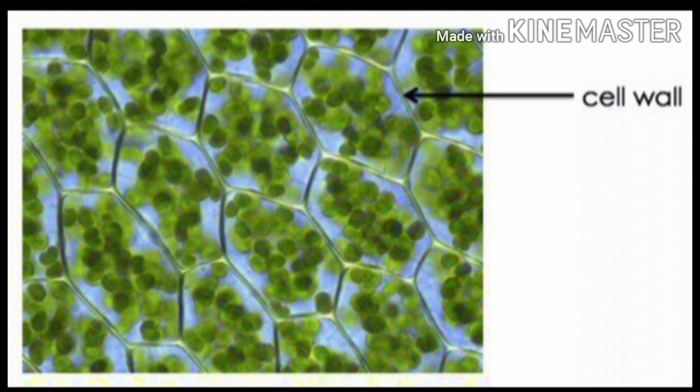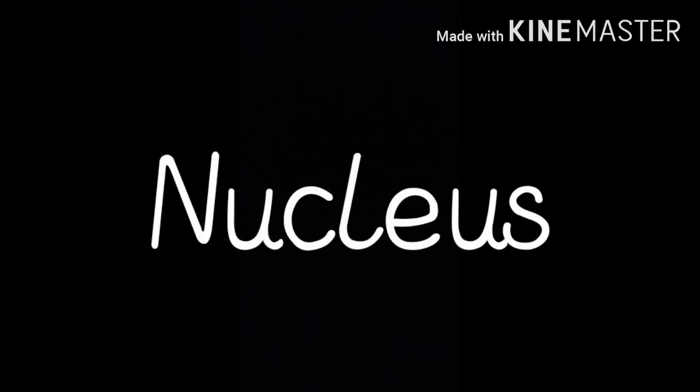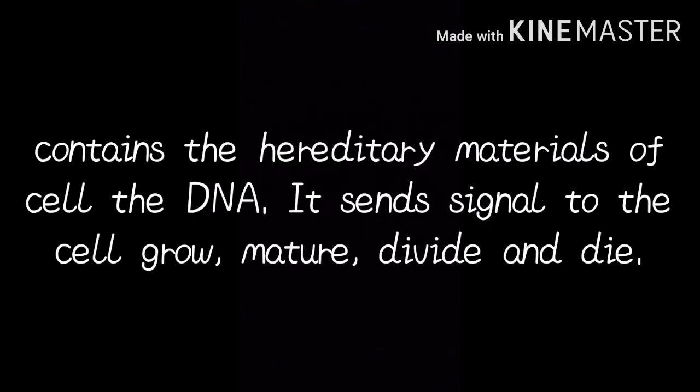It is a rigid and stiff structure surrounding the cell membrane. It provides shape and support to the cells and protects them from mechanical shock and injuries.